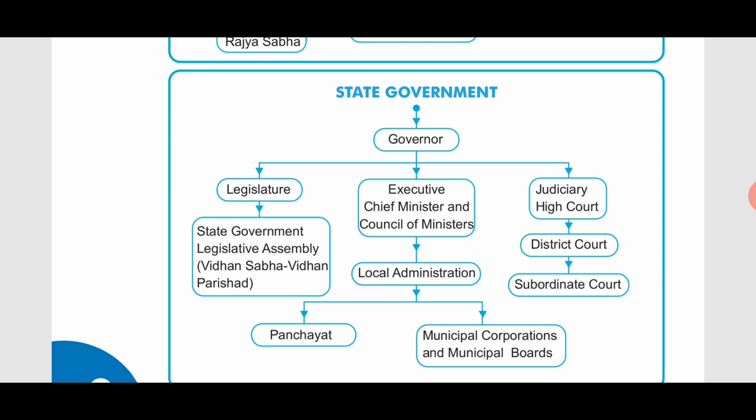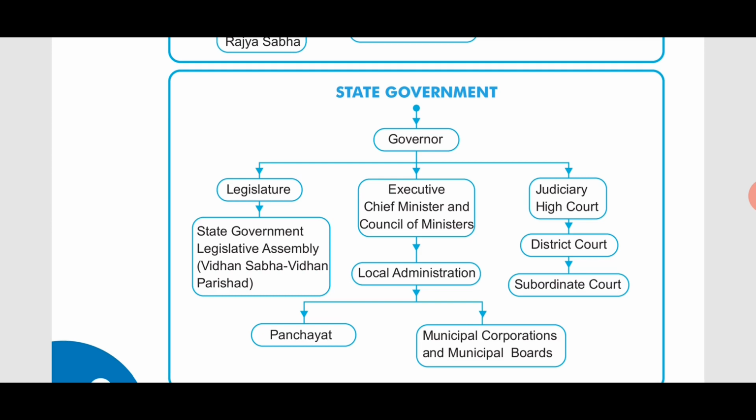Why are municipal corporations and municipal boards given, and panchayat too? At the village level, the administration is done by the sarpanch, who is the head of the panchayat. In the cities and towns there are municipal corporations and municipal boards. Then the last section is the judiciary. At the state level, the highest court is the high court, then below that comes the district court, and there are some subordinate courts. Subordinate court means the taluka court.